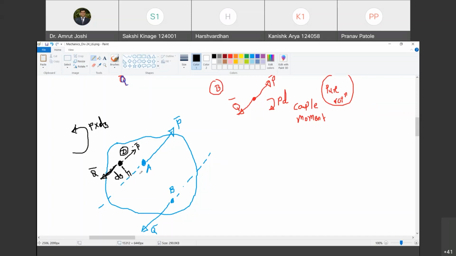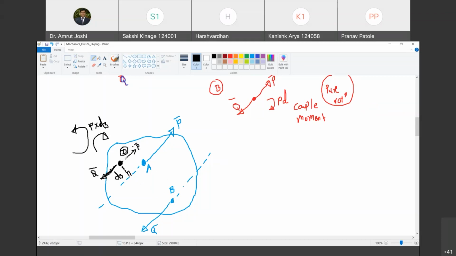So forget about all other details. Forget about P bar, Q bar shown, everything. Only consider Q bar acting at B and hold the body at D. What kind of rotation is that Q bar going to produce? Clockwise. And that clockwise rotation has a magnitude of how much?